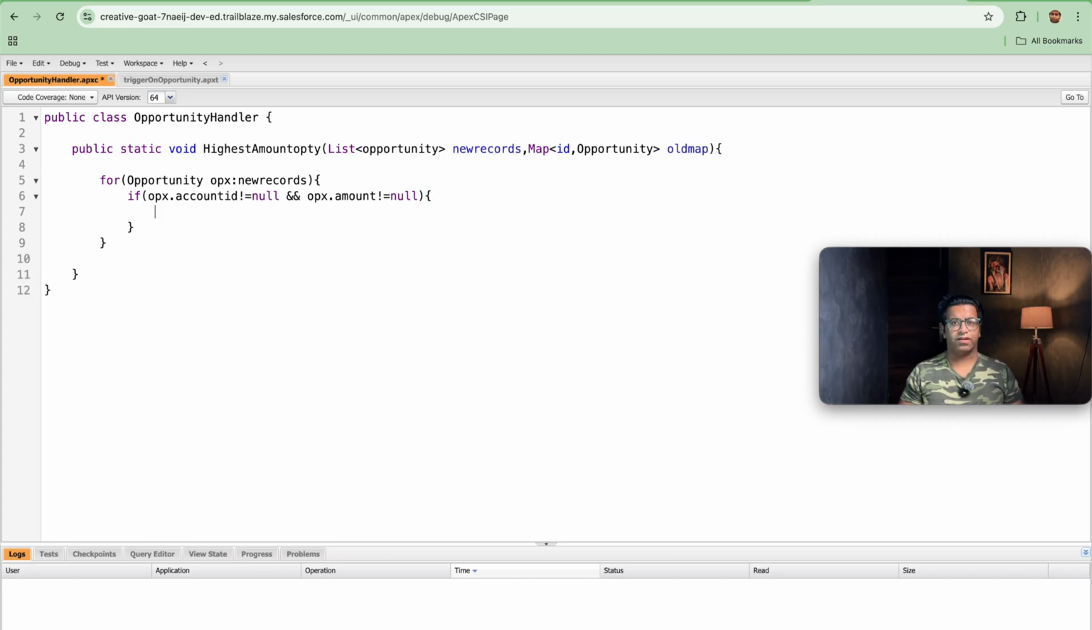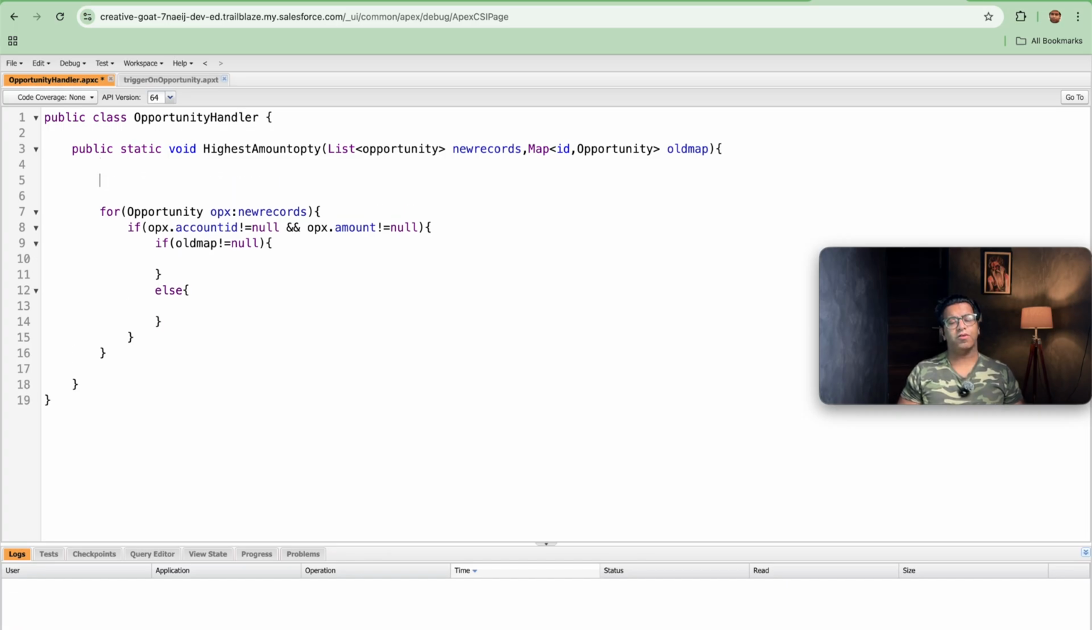So the first part that we will be considering here is the update operation, and the rest is for the insert, undelete or delete operation. In order to consider them, if old map is not equal to null, then here the update code will come, else simply we need an account ID.